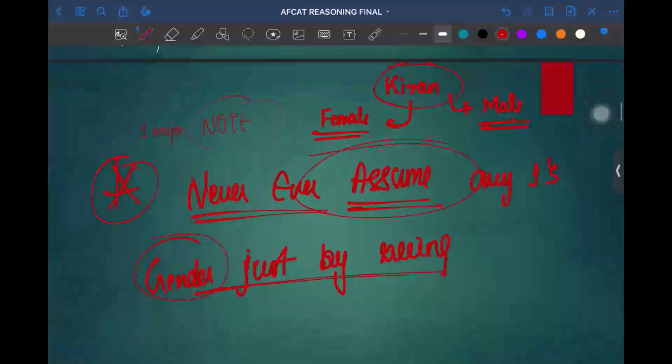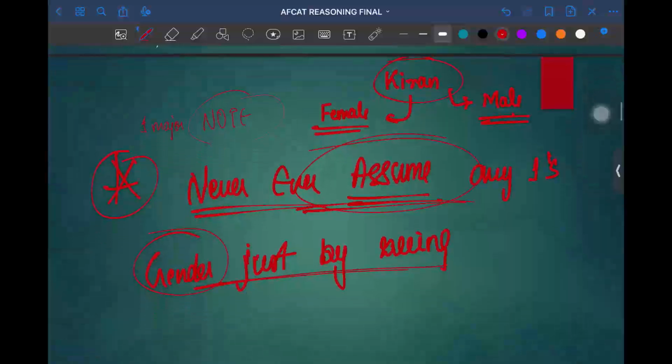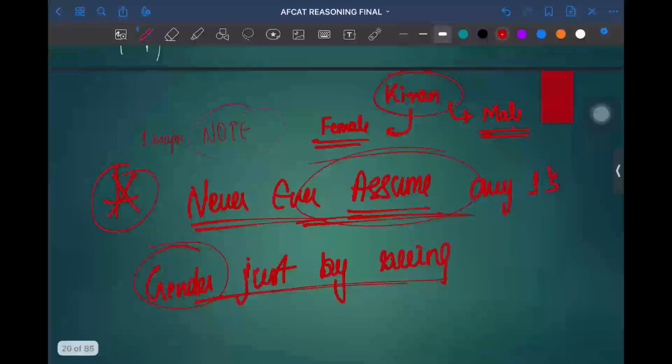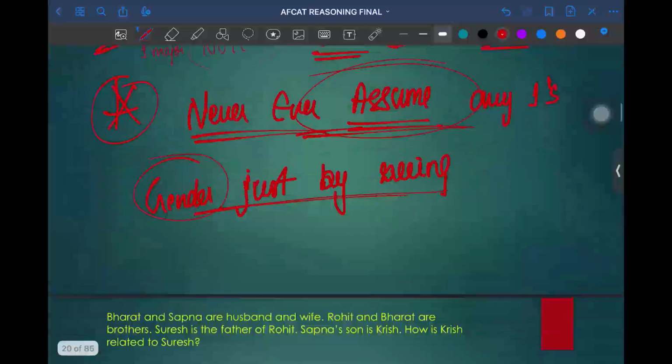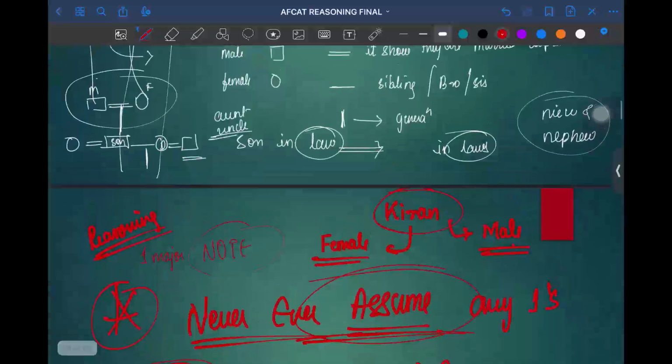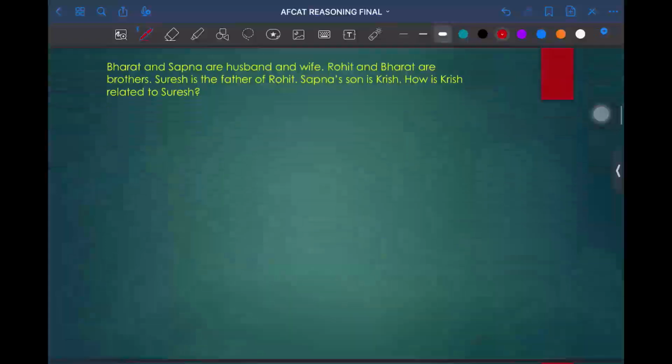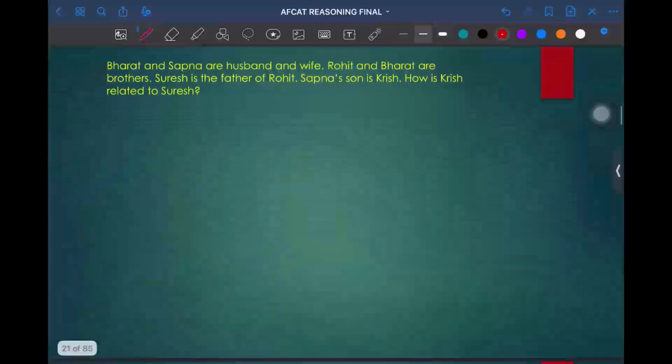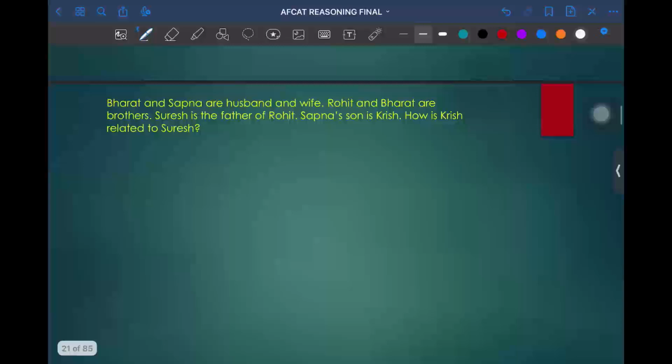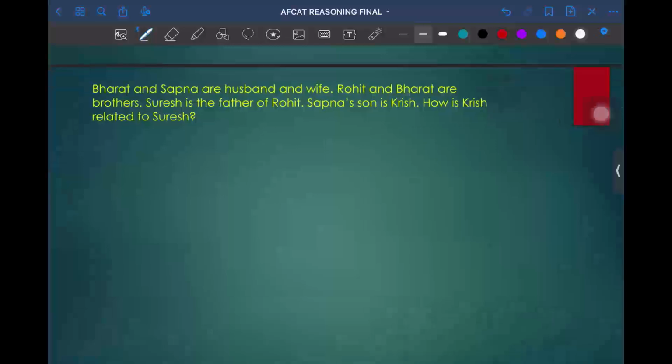So it is very important that you never assume anything in blood relations, as well as throughout your reasoning part. It is your thumb rule. So we can move to the questions directly, so that it will be easy to understand the topic which I have told in the previous one.